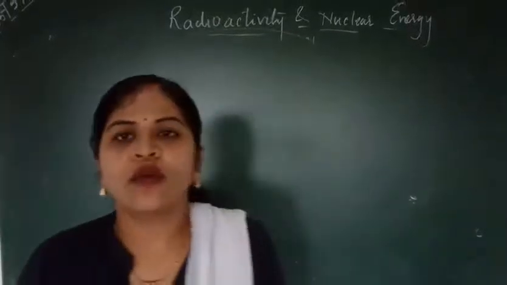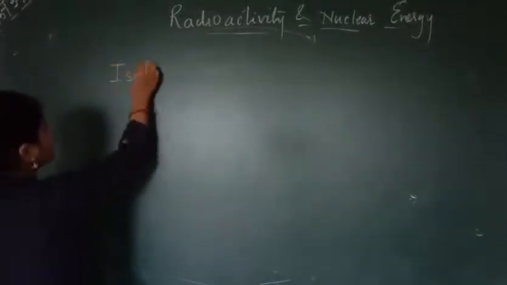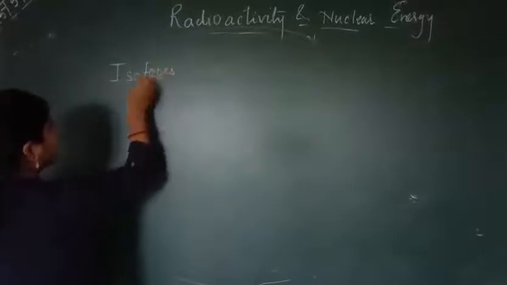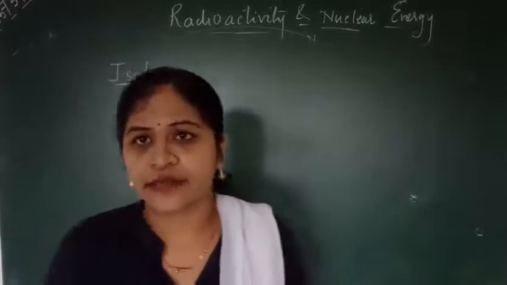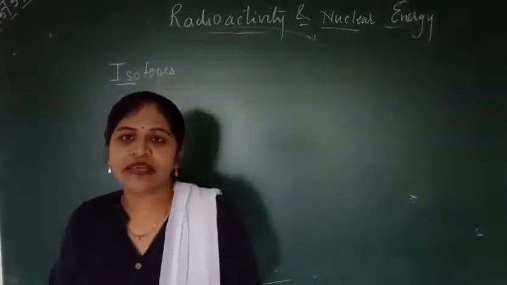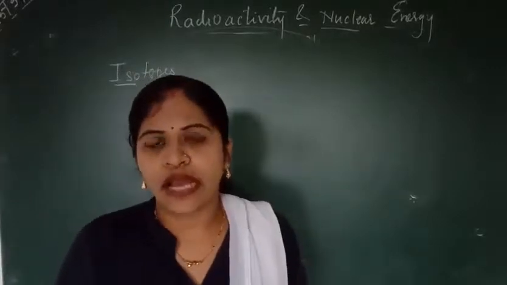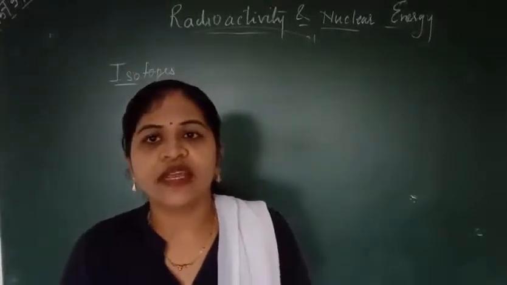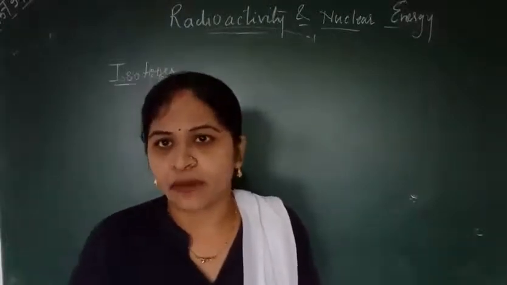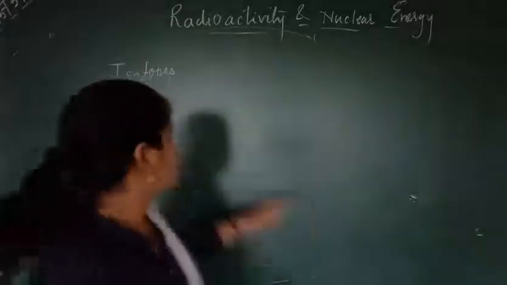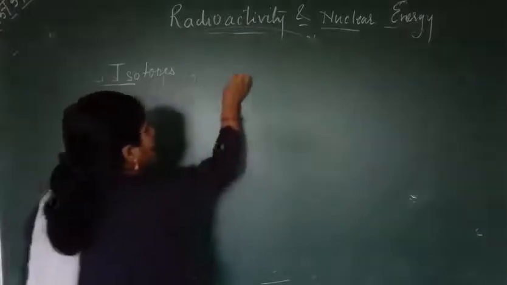And now let's speak about the isotope. Iso means same. The word indicates the same. Isotope means the elements have the same number of protons, but there is a difference in their neutrons. That means an element having the same atomic number but different atomic mass is called an isotope.